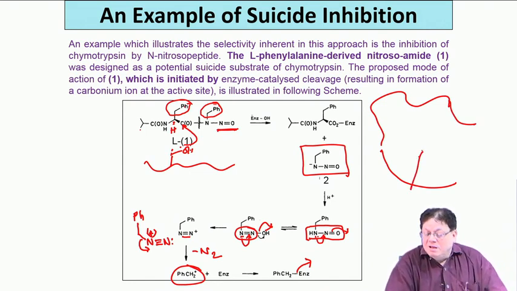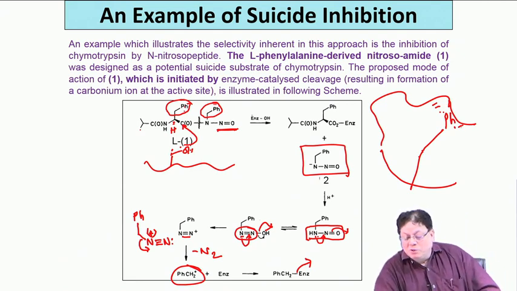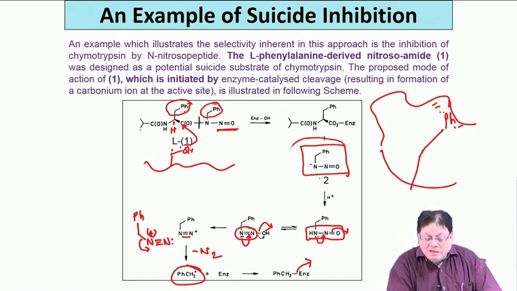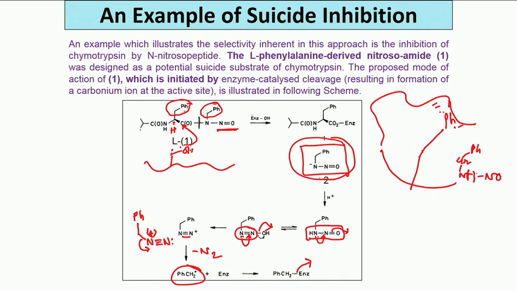See, here the part which is attached to the enzyme is the phenylalanine, that benzyl part, L-phenylalanine, that is bound to the enzyme, and the reactive species that was generated, CH2, and then you have NH and NO, that is generated, that has no connection with the enzyme. So by the time all these reactions take place, it just has come out of the enzyme pocket. It has gone out of the enzyme, because there was no connection of this with the enzyme.